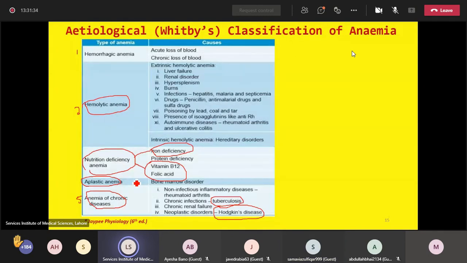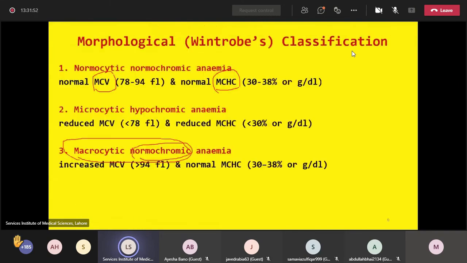So you have asked the question that two of the parameters, MCV and MCHC, are within the normal ranges. Can you hear me? Should I continue? Yes, sir. Okay. So although the MCV is normal and the MCHC is normal, then why is there anemia? This is the question, right? Yes, sir.